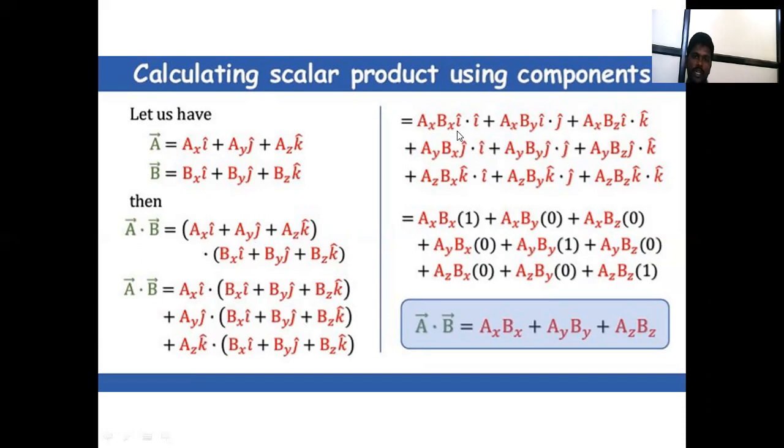That gives ax bx i cap dot i cap, ax by i cap dot j cap, ax bz i cap dot k cap, and so on, including j cap dot i cap, j cap dot k cap, k cap dot i cap and k cap dot j cap. These terms are zero, because the dot products of different unit vectors are zero. Then only the remaining terms survive, so a bar dot b bar is equal to ax bx plus ay by plus az bz.